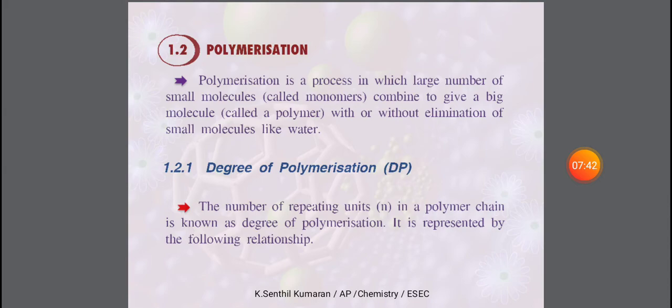Okay, what is degree of polymerization? Degree of polymerization means the number of repeating units in a polymer chain. It is represented by the following relationship. So how many repeating units are available in the polymeric chain, that is the degree of polymerization. It is called DP.